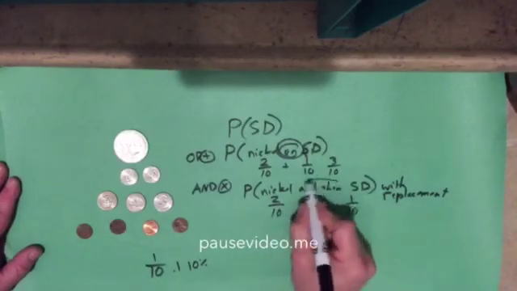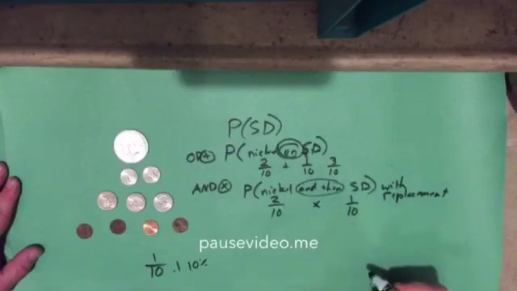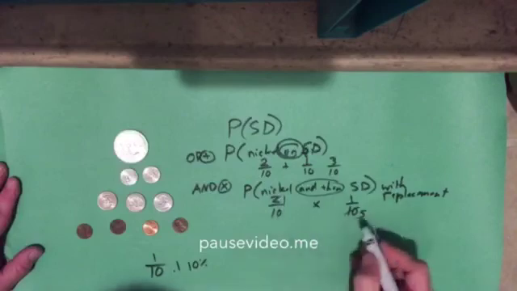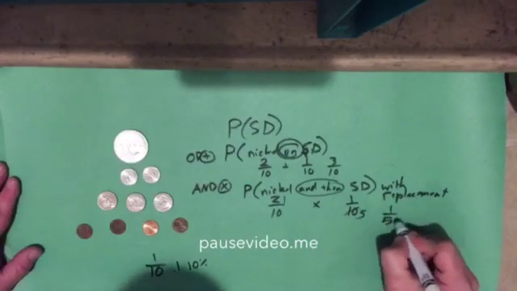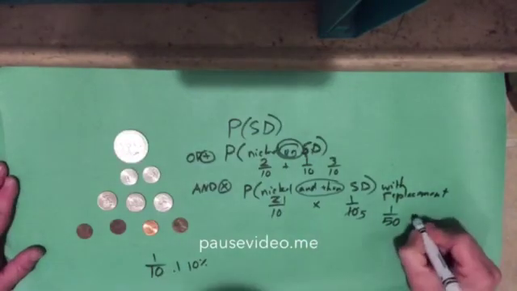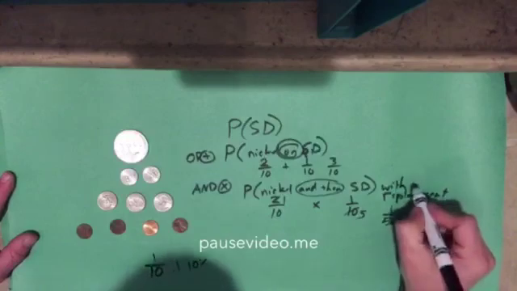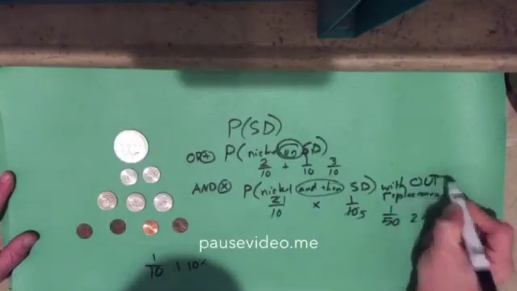And then, of course, and then means I need to multiply those. So now I can cross-simplify. That would become a 5 and a 1. And now I have a 1 out of 50 chance of getting that done. A 2% chance. Highly unlikely, right? I'm going to change that problem just a little bit and say without replacement.